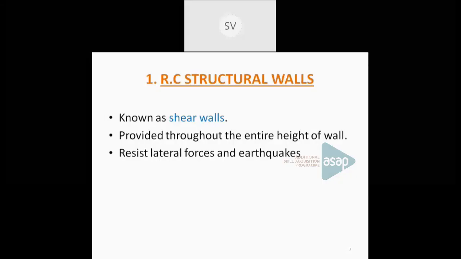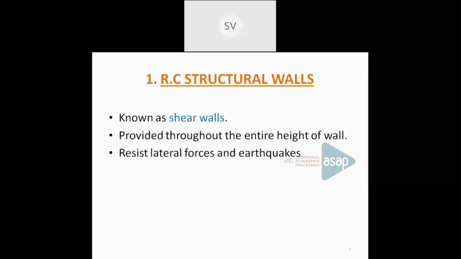Okay. So what is an RC structural wall? In short, it can be termed shear walls. These shear walls are very important when you go for a tall building, a multi-story building, or skyscrapers. When multi-story buildings are considered, dynamic forces always come into action, particularly in earthquake-prone areas. So shear walls are very efficient in reducing the effect of those forces.